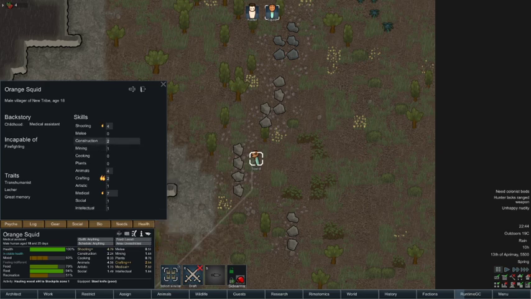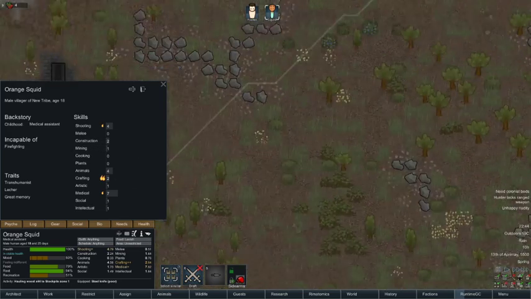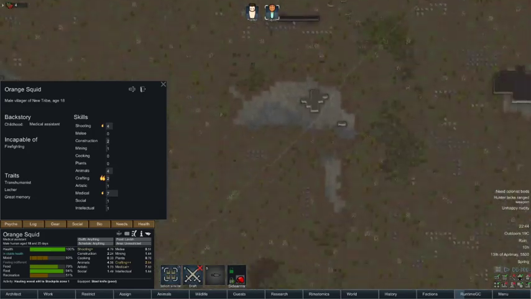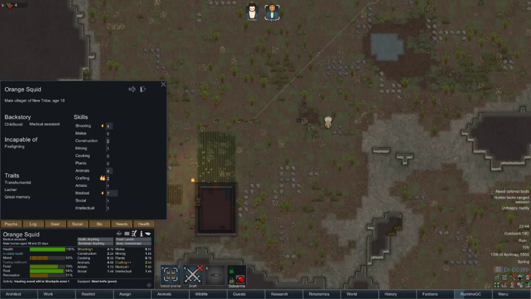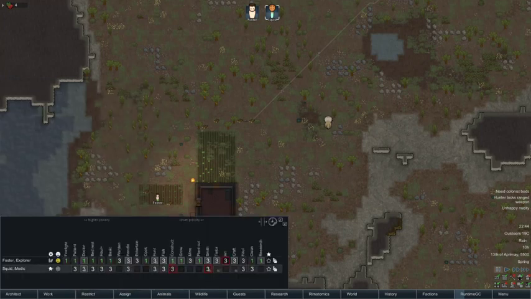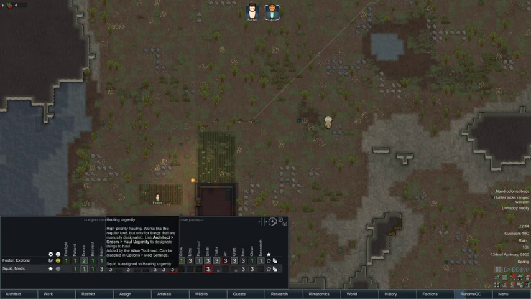Maybe we can do some construction too. I don't really know. I haven't really got a choice. He's joined anyway. Okay. So work-wise, we're going to set him to doctor because he's good at medical. We're also going to set Foster down slightly on doctoring because we've now got a full-time doctor. We're going to make him do some hauling.